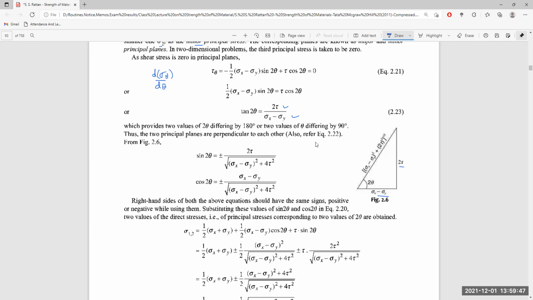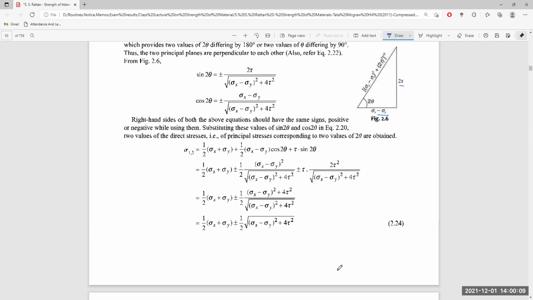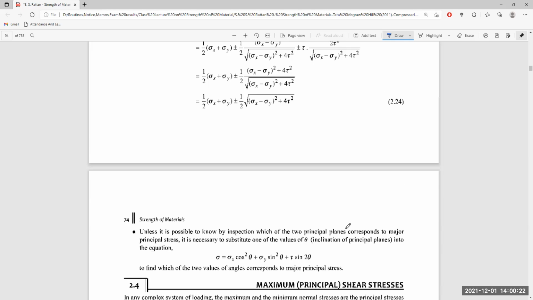And these two from the half will come here to multiply with 2, and the numerator will be the square root of sigma x minus sigma y whole square plus 4 tau square, over the same denominator. So this equation will reduce to half of sigma x plus sigma y, plus or minus half of the square root of sigma x minus sigma y whole square plus 4 tau square. That is the principal stress, sigma 1 and sigma 2.